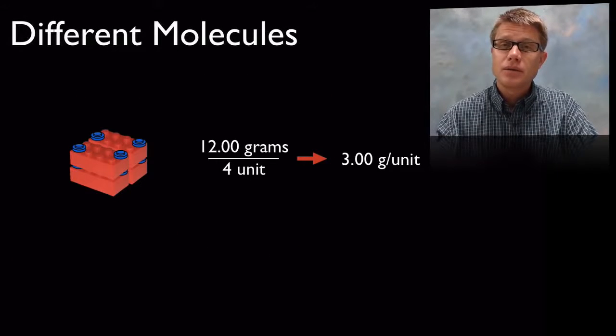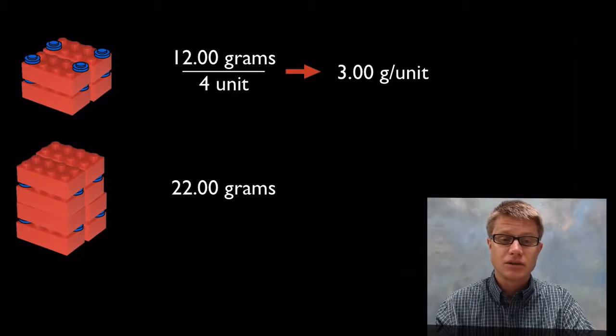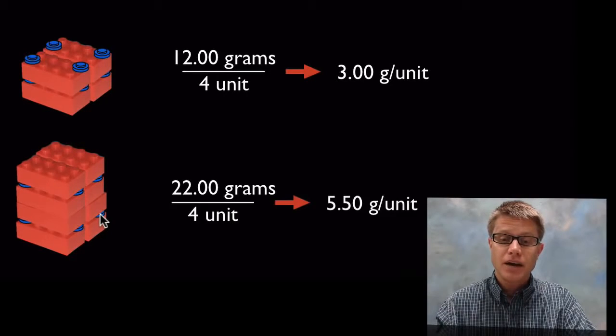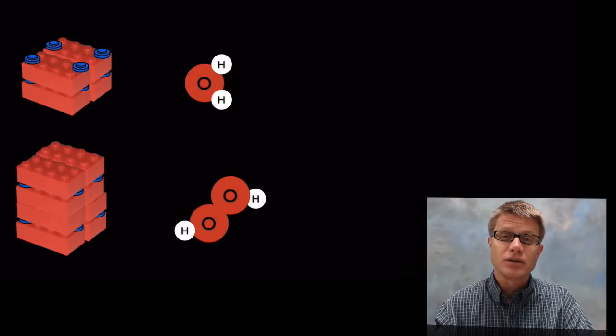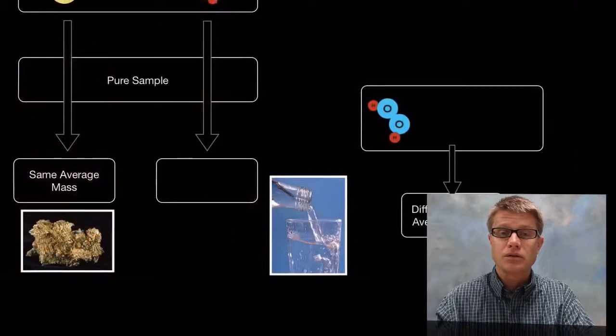But let's say we were to try using the same atoms in this analogy, so just the red and the blue, but we were to put them together in a different structure. And so let's say our building blocks look like this. So instead of building with 1 red and 2 blue, what if we were to build with 2 red and 2 blue? This is going to be a lot more like hydrogen peroxide. Well, now we're going to get an average mass that is going to be higher because we're adding more units to it. And so if we were to look at two molecules that have the same atoms, oxygen and hydrogen, but they have them in a different ratio, then we're going to get a different ratio of their average masses.